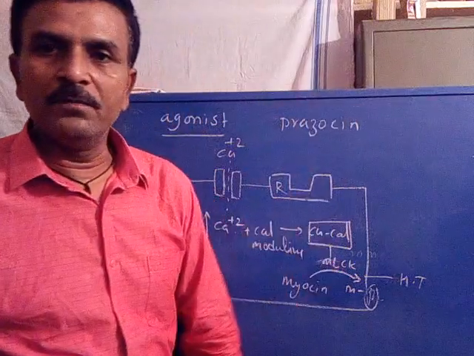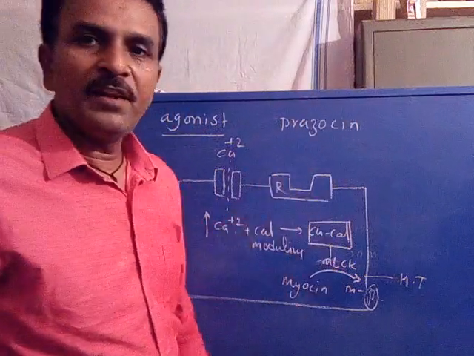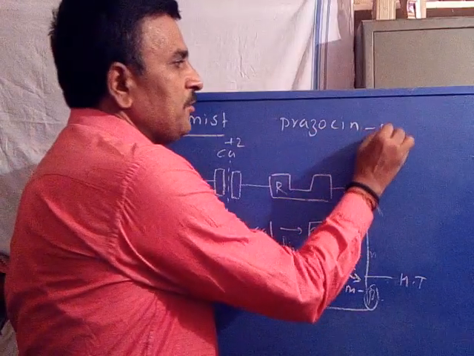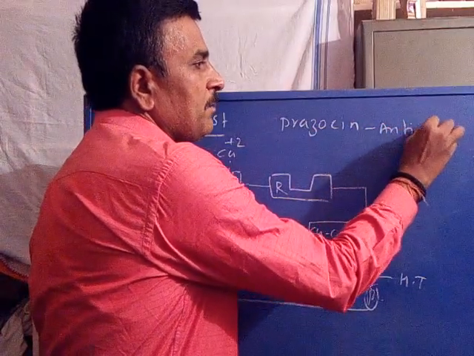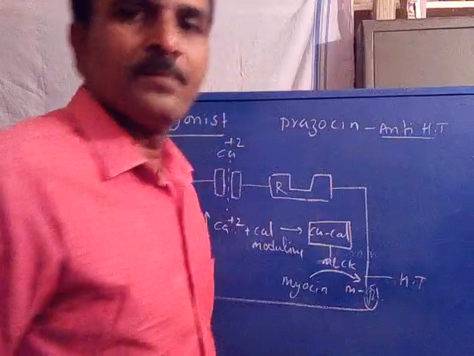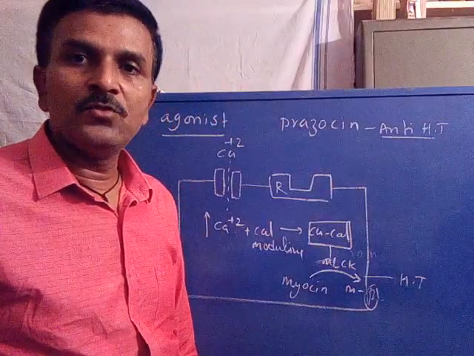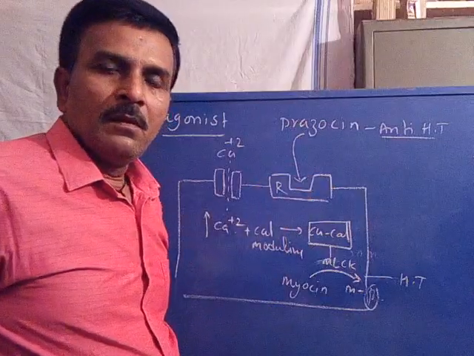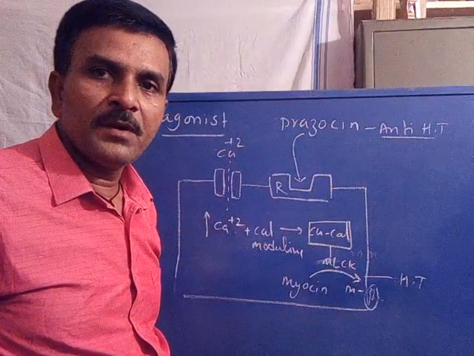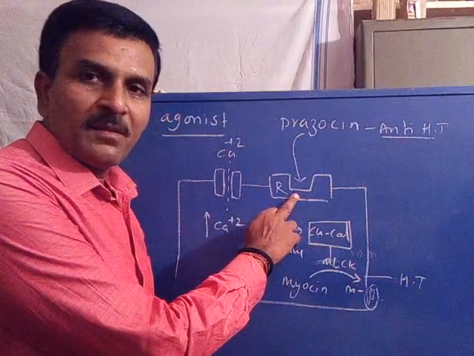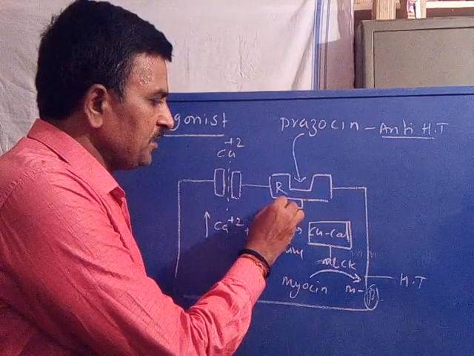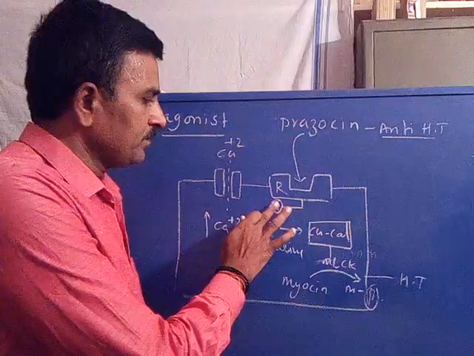Prazosin will be the drug which binds. It is an antihypertensive drug. Antihypertensive drug prazosin binds with the receptor. After binding to the receptor, you see what happens. It initiated the receptor.